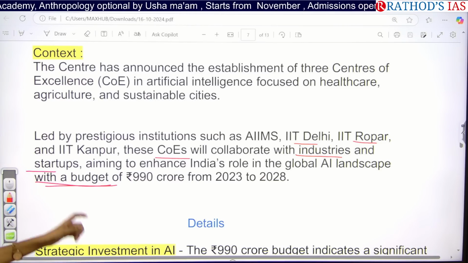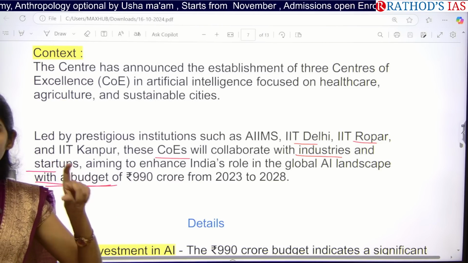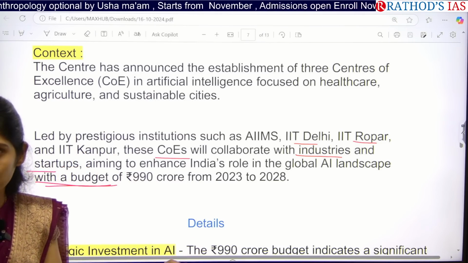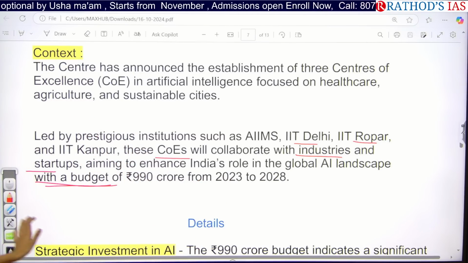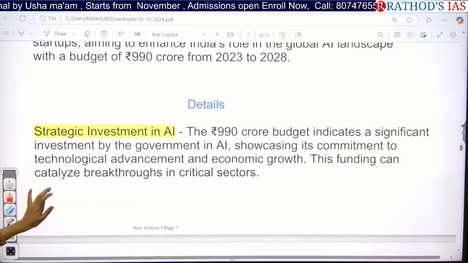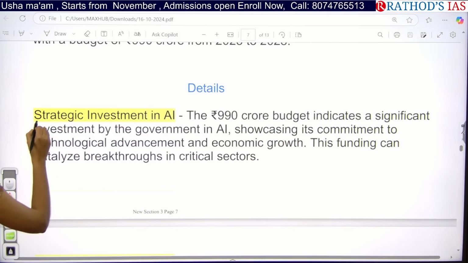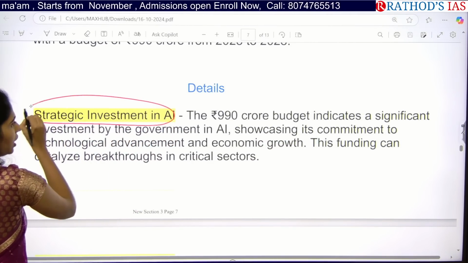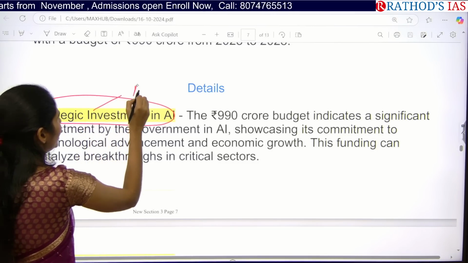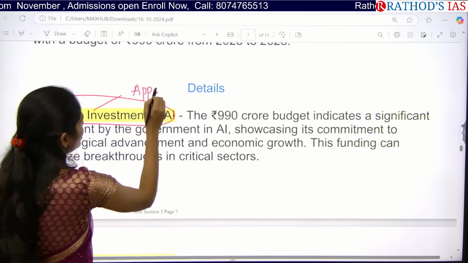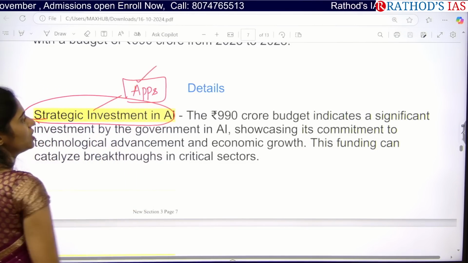So we are going to have the research in this AI, and we will be using this AI to address the problems that we are facing in our healthcare, in our agriculture, and in our cities. So here we can understand that the government is investing a lot in AI. So here you have to know about applications of AI. So I will be giving you the main question on this topic today.